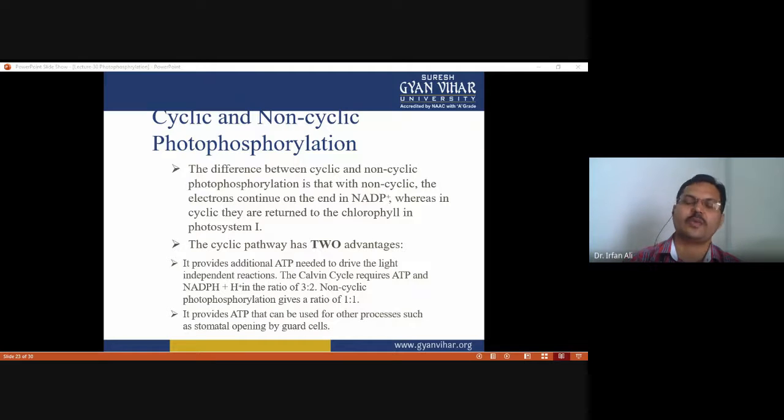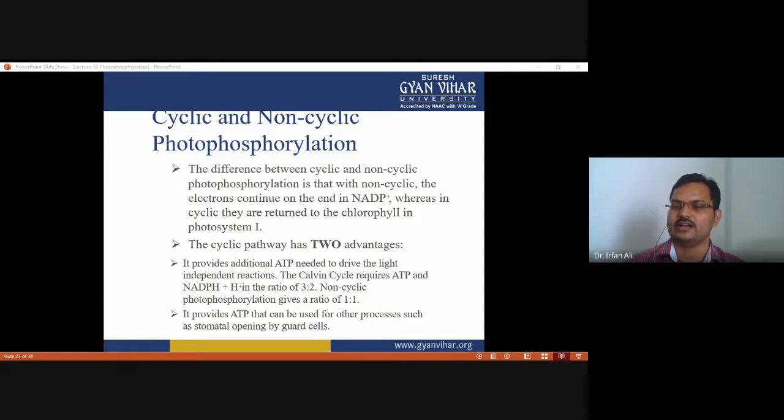Because electrons pass through the cyclic process, only protons are pumped from the stroma to the thylakoid space, but there is no production of NADPH. That's why, in photosynthesis, a high number of ATP are required as compared to NADPH, and the plant switches from non-cyclic to cyclic whenever it is required. In the Calvin cycle, the requirement of ATP and NADPH is in a 3:2 ratio, that is, for every 3 ATP there is a requirement of 2 NADPH.